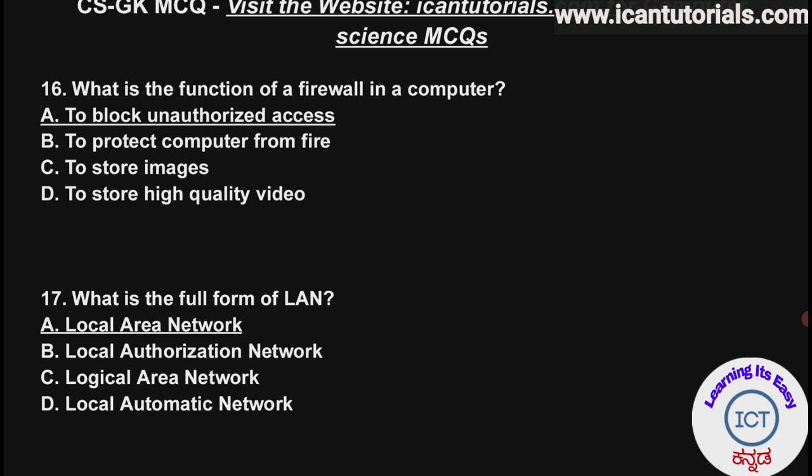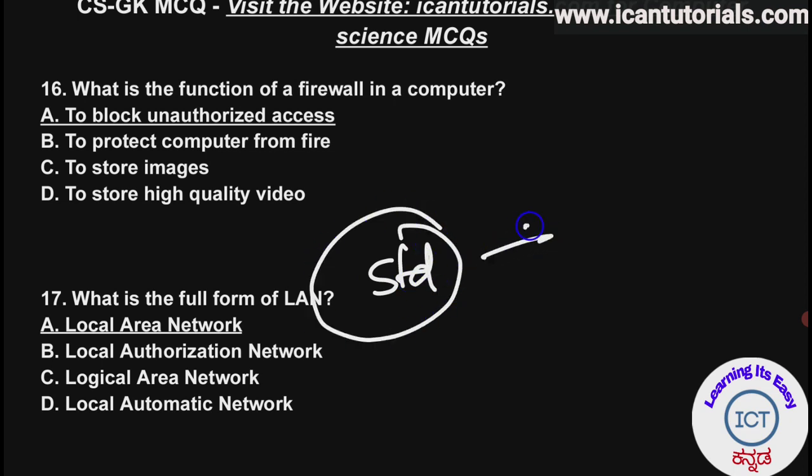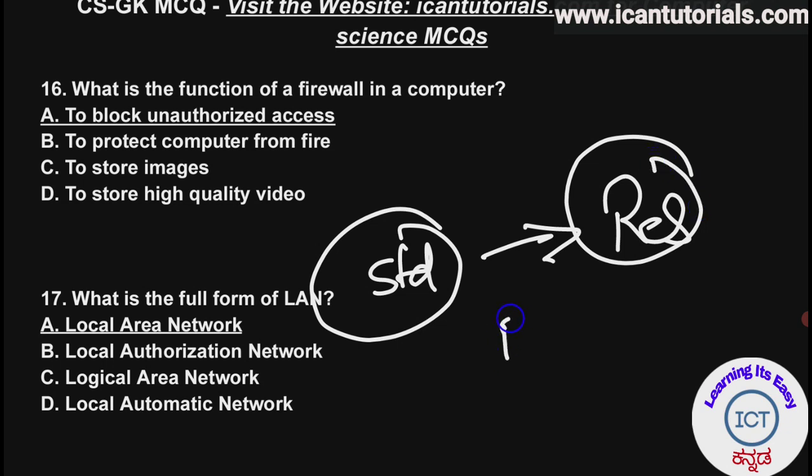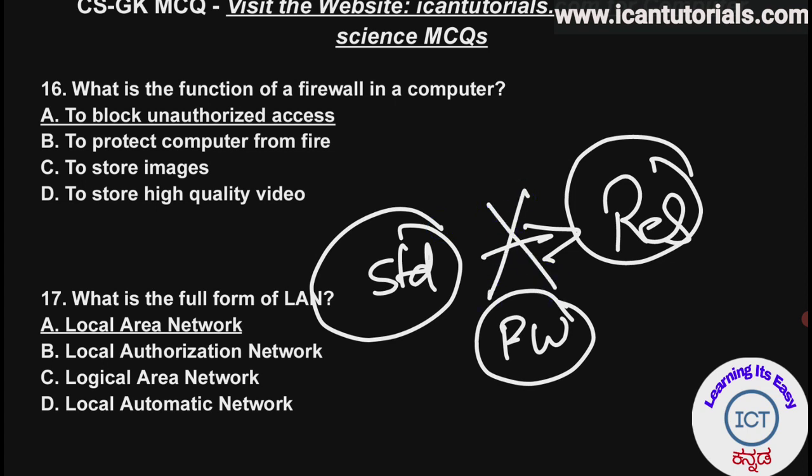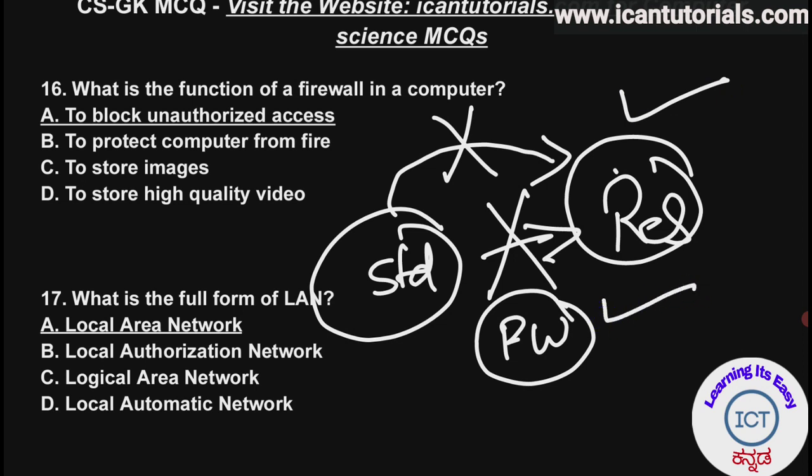It is just like a student who is trying to access the result of another student. But in between there is a firewall which stops this student from accessing the result of another student. This student is unauthorized to access the result of the other student. By illegal means, this student is trying to access it. In that case, the firewall is a software which stops the student from accessing the result.